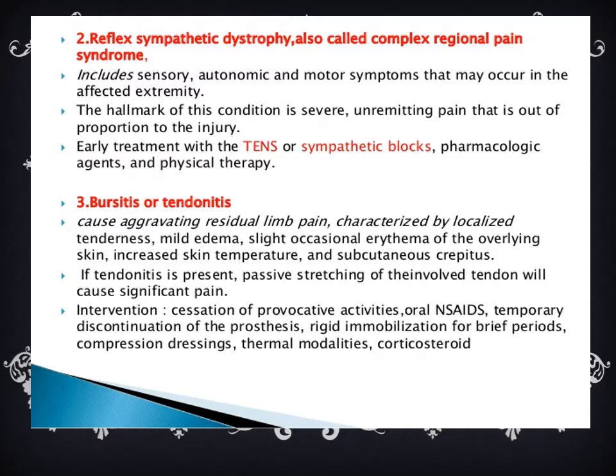And bursitis or tendonitis. It causes aggravating residual limb pain characterized by localized tenderness, mild edema, slight occasional erythema of the overlying skin, increased skin temperature and subcutaneous crepitus. If tendonitis is present, passive stretching of the involved tendon will cause significant pain. Main intervention: cessation of provocative activities, oral non-steroidal anti-inflammatory drugs, temporary discontinuation of the prosthesis and rigid immobilization for brief periods, compression dressings, thermal modalities, and we have to administer corticosteroid.